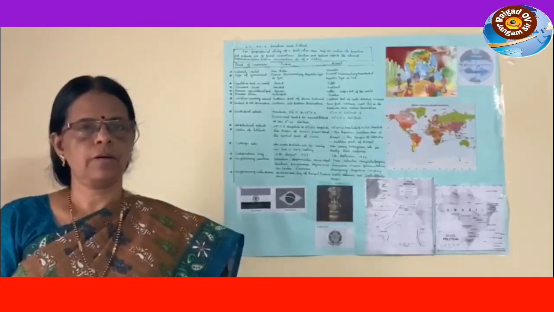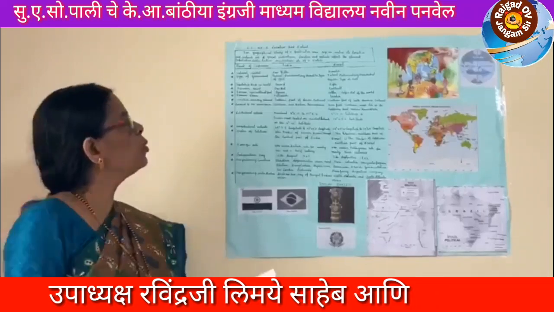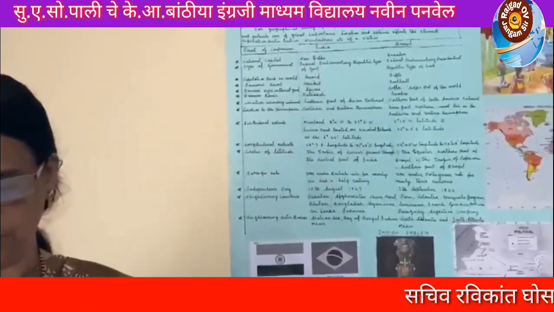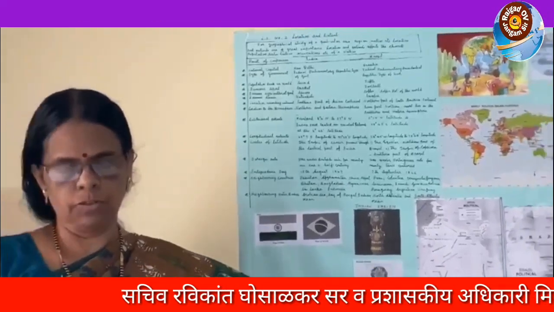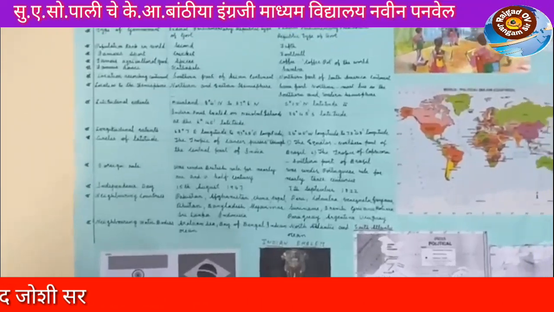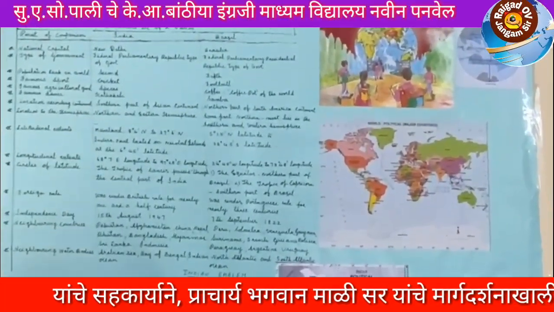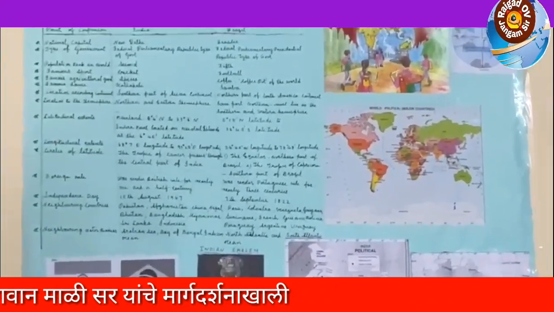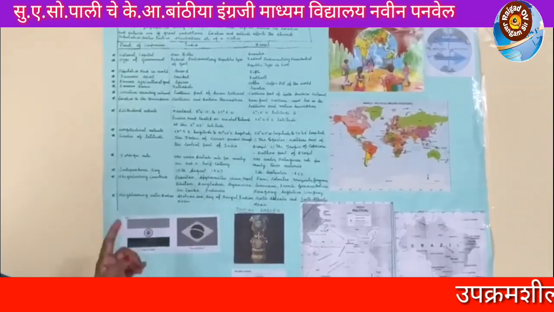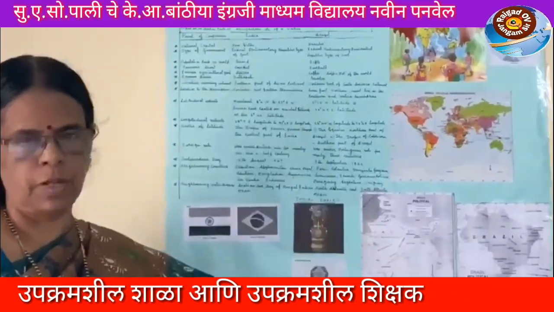Students, today our subject is Geography, lesson number 2, Location and Extent. For the geographical study of a particular region or nation, location and extent have great importance. Location and extent affect the climate, population distribution, and occupation of a nation. This lesson is about the comparative study of India and Brazil.